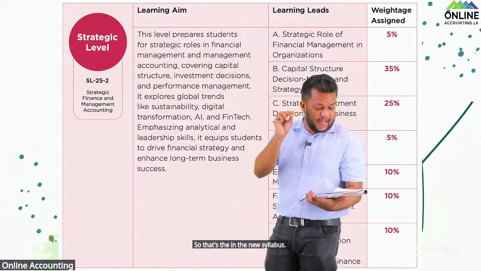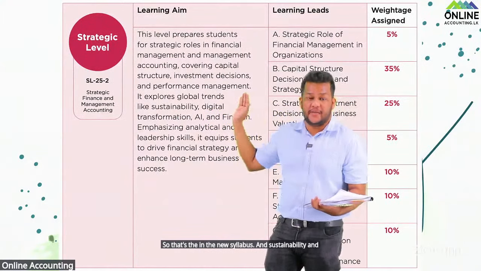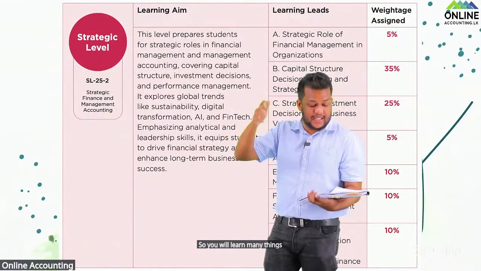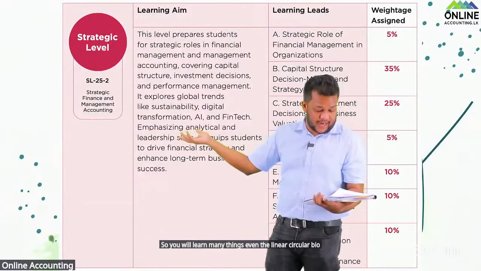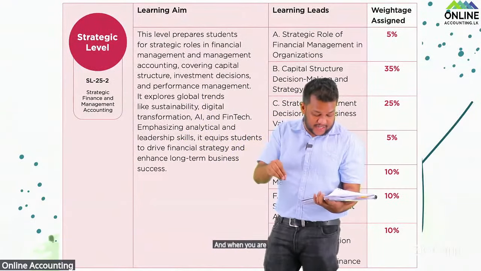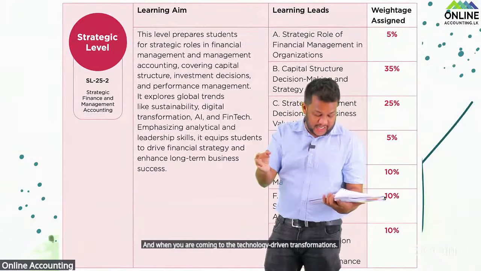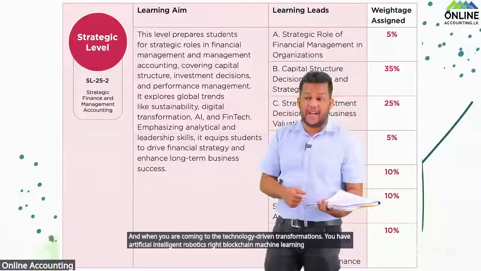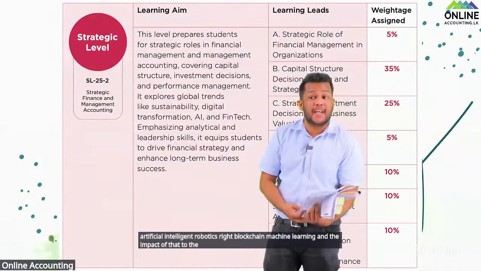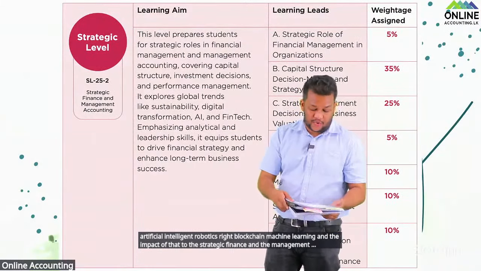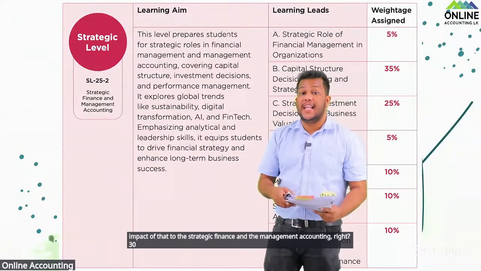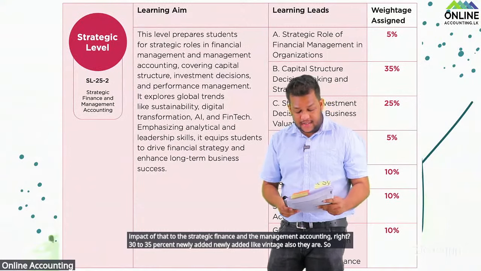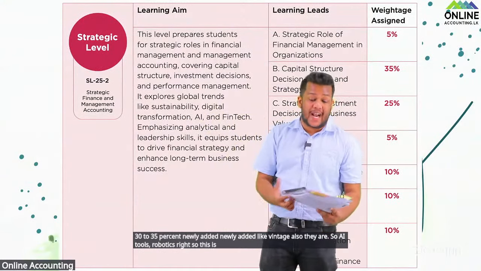And sustainability and strategic management accounting, 10% added, students. So you will learn many things, even the linear, circular, bioeconomy systems, right? And when you are coming to technology-driven transformations, you have artificial intelligence, robotics, blockchain, machine learning, and the impact of those on strategic finance and management accounting, right? So when everything is added up, 30 to 35% is newly added, and fintech is also there. So AI tools, robotics, right? This is basically focusing on strategic management accounting.